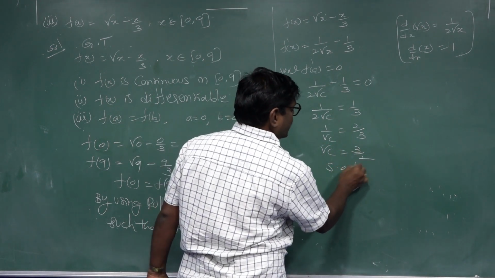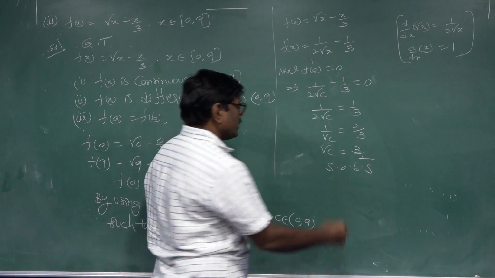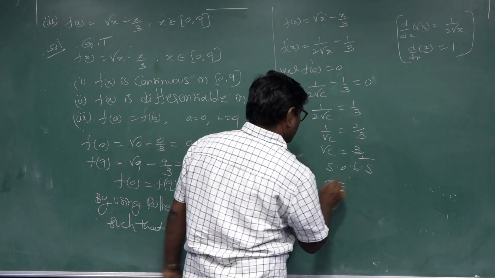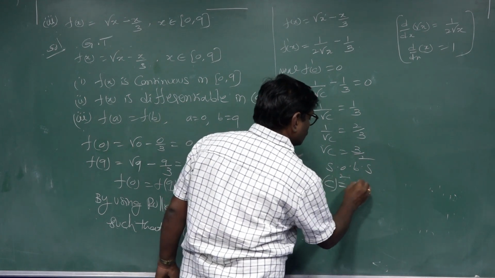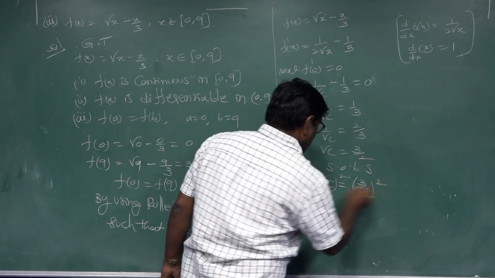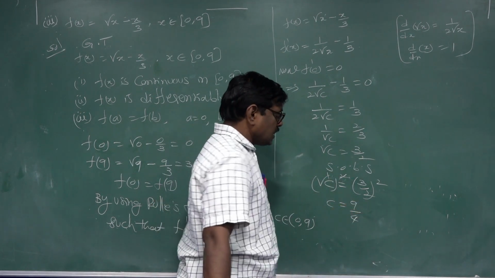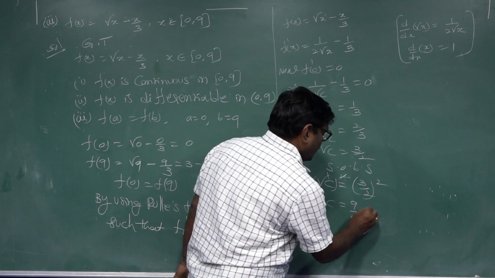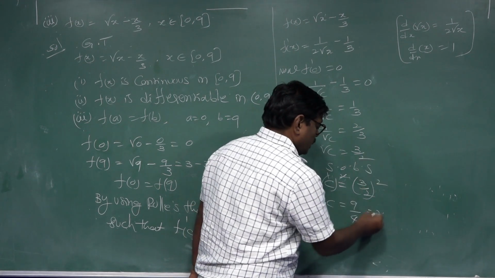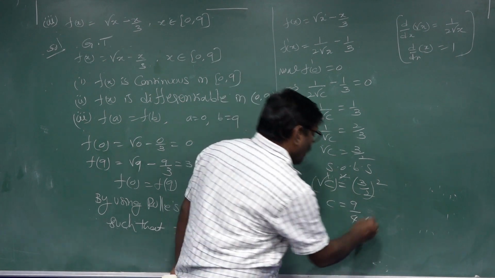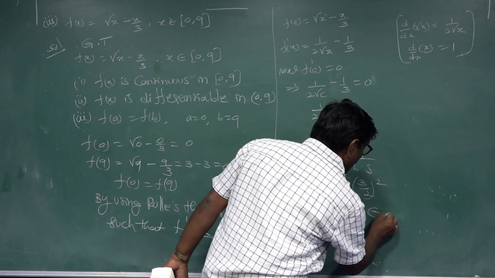Squaring on both sides: root c whole square equal to 3 by 2 whole square. Square and root cancel, so c is equal to 9 by 4, which is 2.25, about 2.2 something. This belongs to 0, 9.